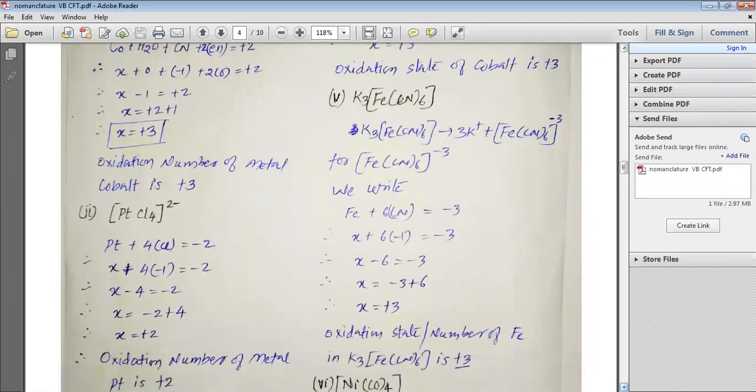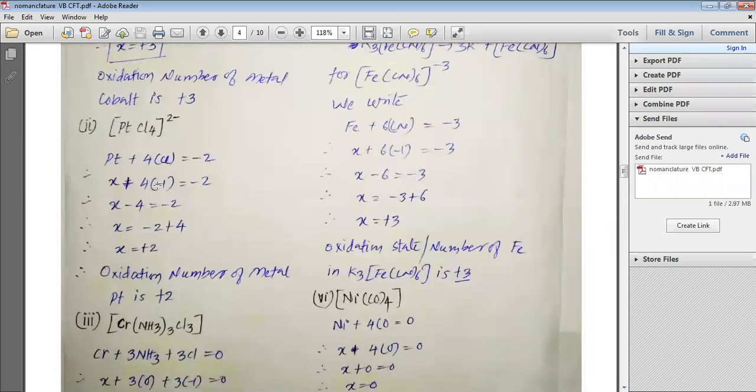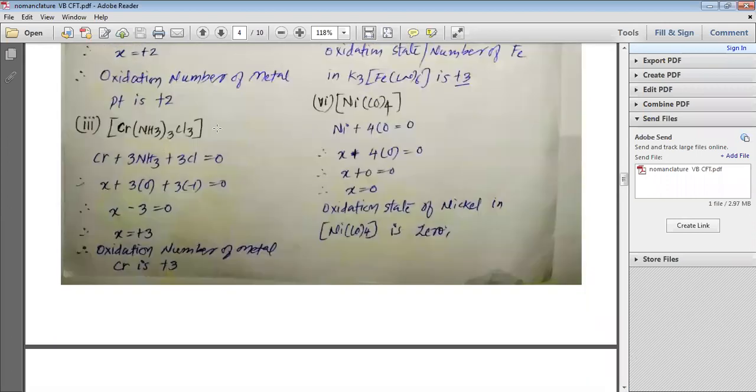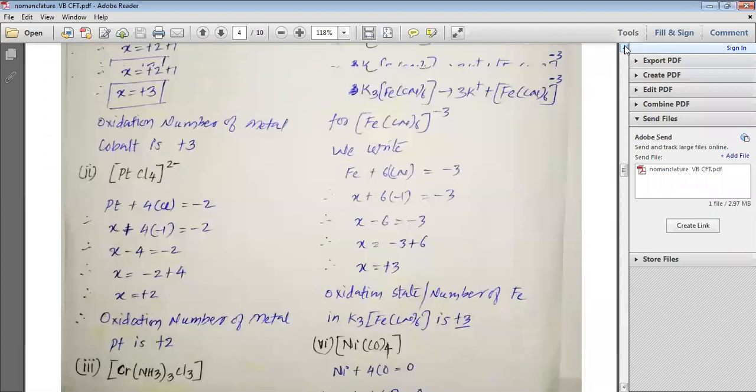Same way we can go for [PtCl4]-2: Pt plus 4Cl minus, that gives us x minus 4 is equal to minus 2, and therefore x is equal to plus 2. So the oxidation number of platinum there is equal to plus 2. Now we can move to the other, [Cr(NH3)3Cl3]. There is no charge, so it is equal to 0. Cr plus 3NH3 plus 3Cl. NH3 is having 0 charge, and that is why 3Cl will give us minus 3 charge. So x minus 3 is equal to 0 and therefore x is equal to plus 3. Therefore the oxidation number of chromium is plus 3, my dear students.